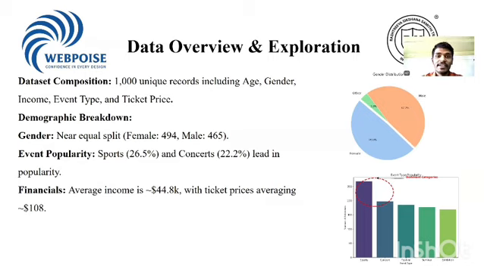From this project, the data overview and the exploration is done to examine our synthetic data to understand its structure and the characteristics. So, we are starting to check the data for the quality and looking for the missing values and the data types. Like it's around thousand event attendance with no missing values, and the demographic breakdown is nearly equal split. The female is 494 and the male is 465.